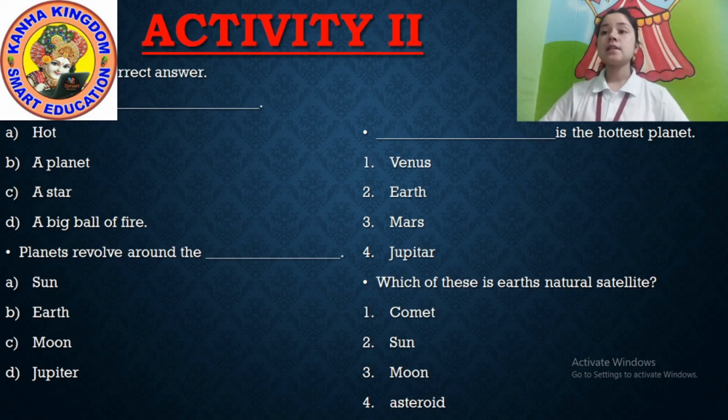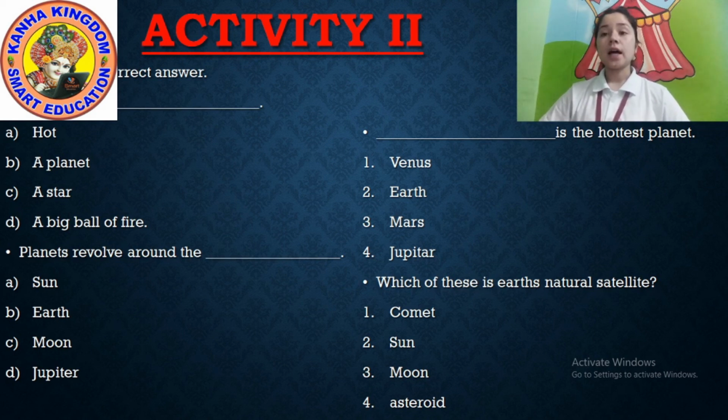Another one: dash is the hottest planet. What is the hottest planet? Options are Venus, Earth, Mars and Jupiter. Which is the hottest planet? Yes, the correct answer is Venus. It is the hottest planet in the solar system.